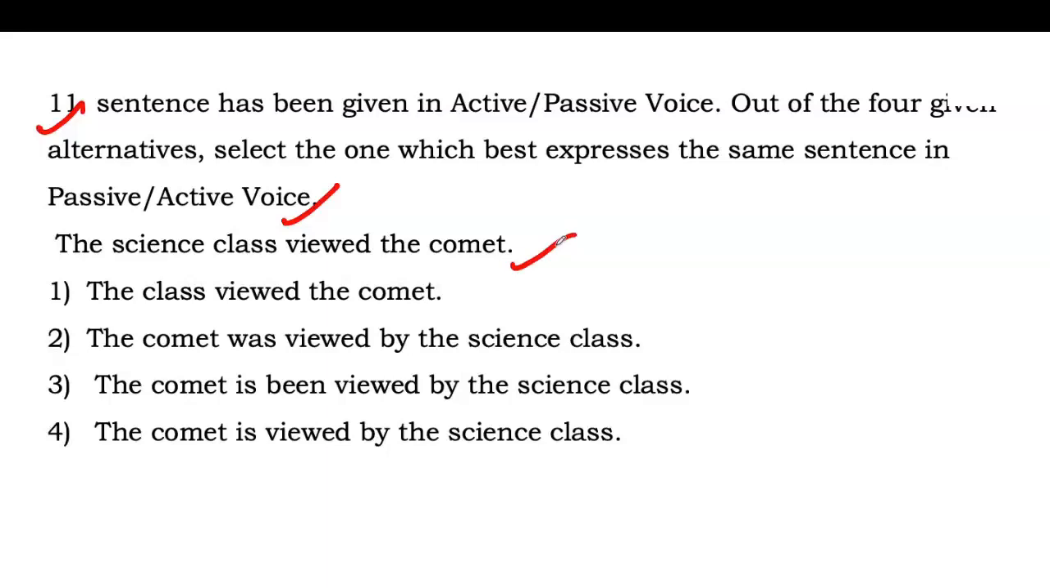The science class viewed the comet. So we have a verb, viewed, second form, and its passive voice will be was viewed or were viewed.